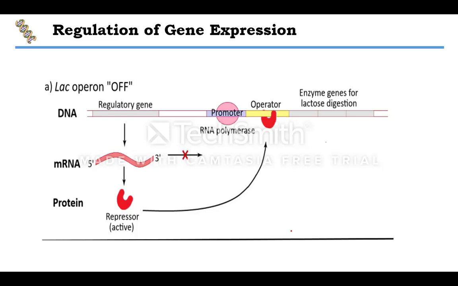Okay. Now when you see the DNA, as we saw earlier, the regulatory gene, I gene, promoter, operator. Now you see the repressor produced by the regulator gene is bound to the operator, and when the RNA polymerase is bound to the promoter, it cannot move because of this hindrance. It acts as a roadblock for the RNA polymerase, which cannot go further, and transcription does not take place. So this is the switched off condition.